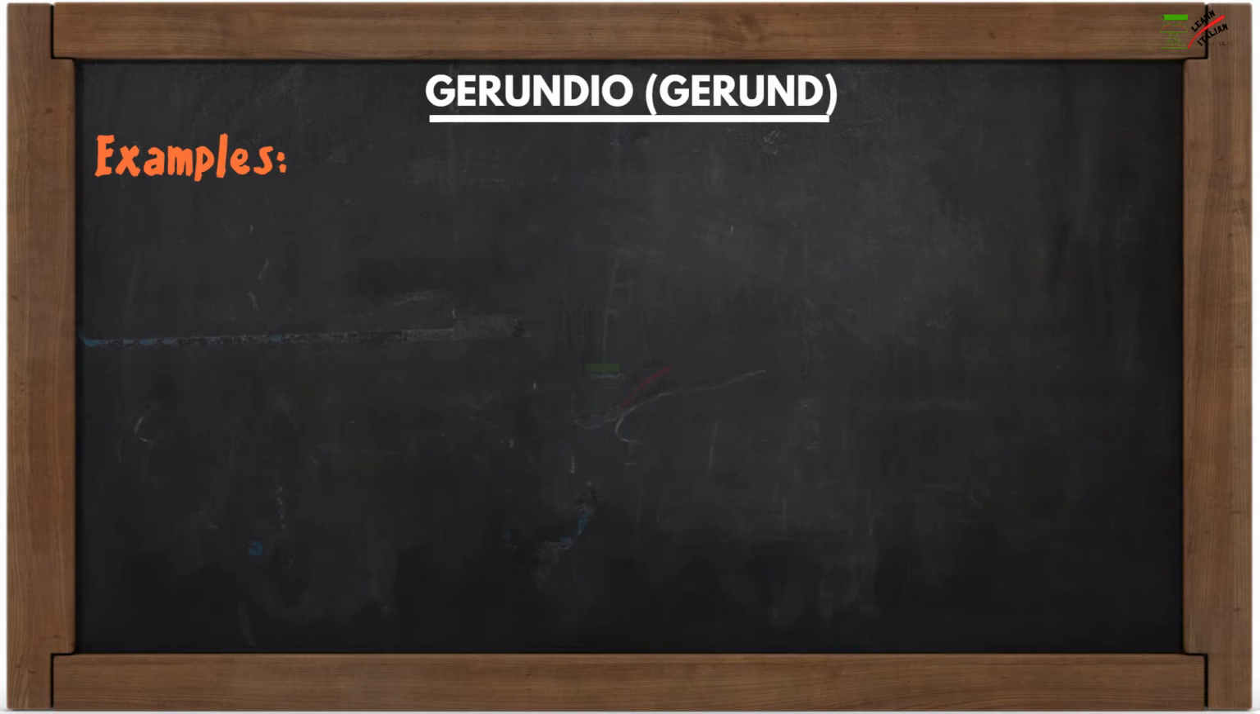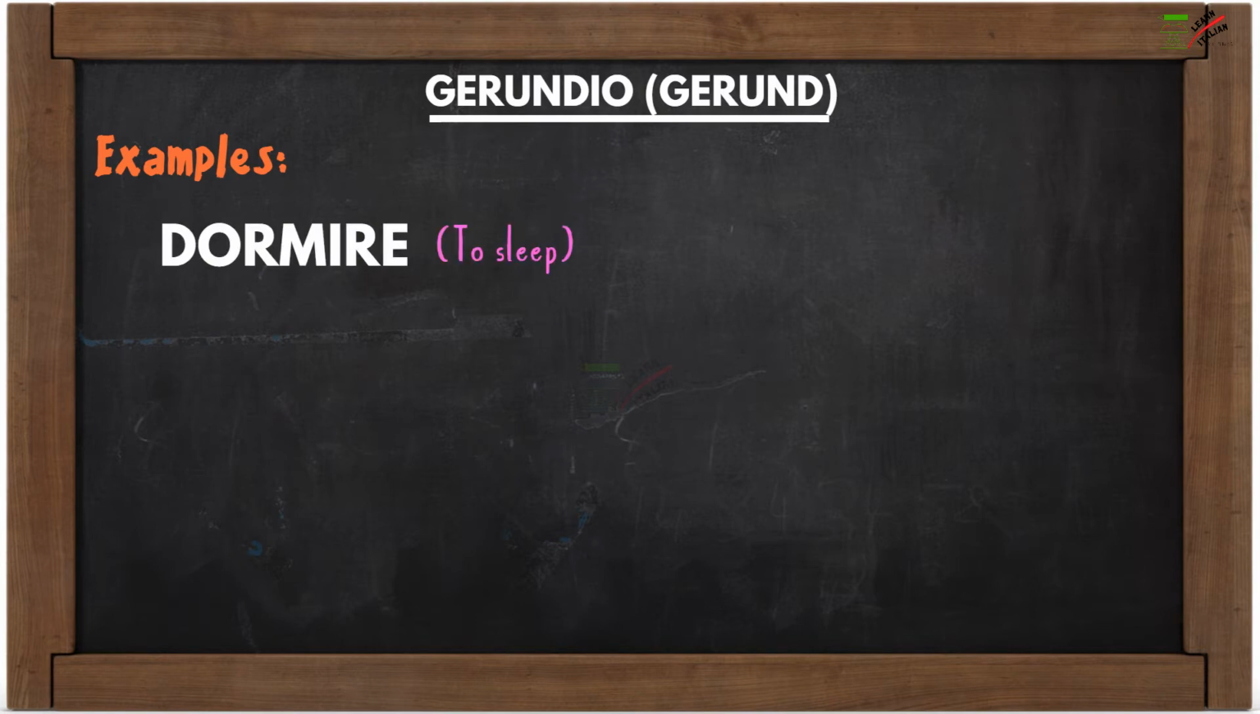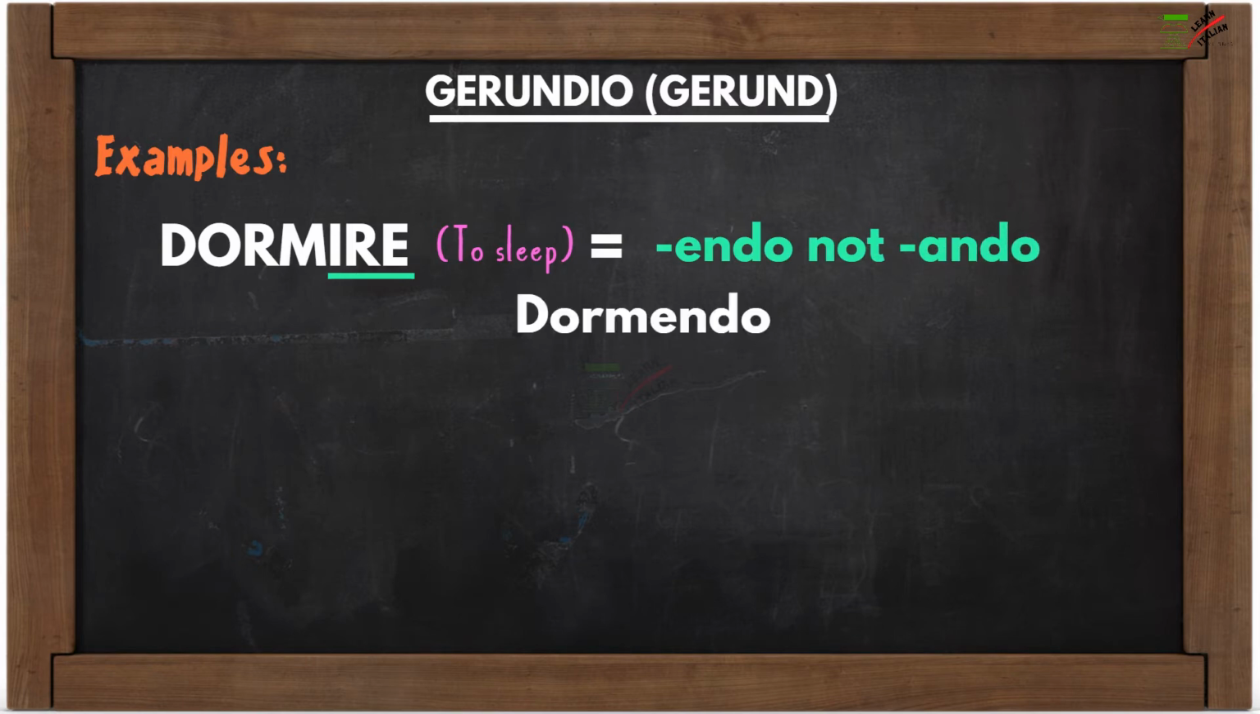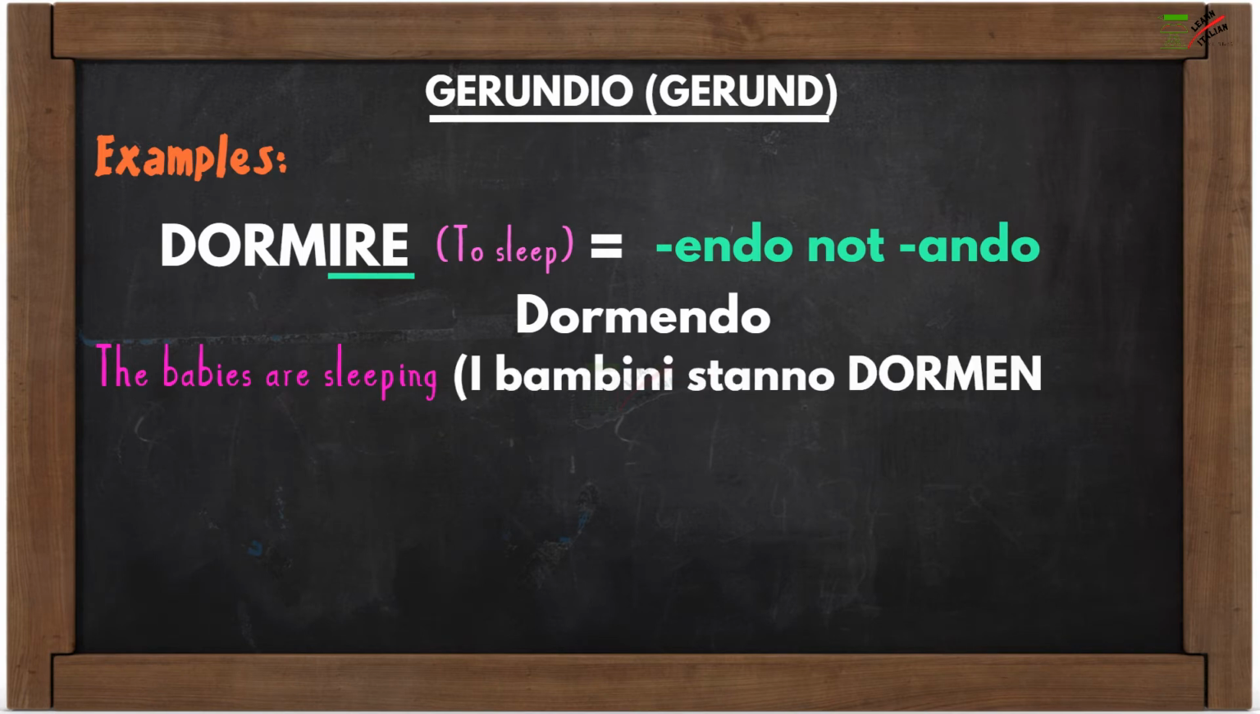Let's look at the verb dormire. This verb ends in ire. This means that the continuous verb becomes endo, not ando. It becomes dormendo, not dormando. The babies are sleeping. I bambini stanno dormendo.